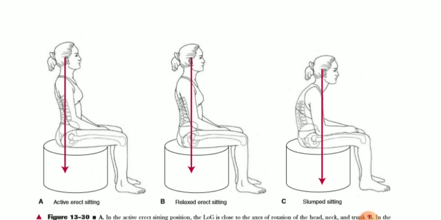This will be followed by active flexor muscle action, so it will automatically cause a flexion kind of posture. That's the reason why this slump posture is occurring in normal people.